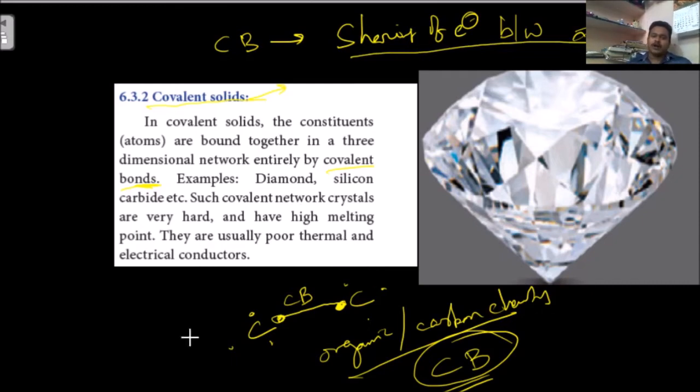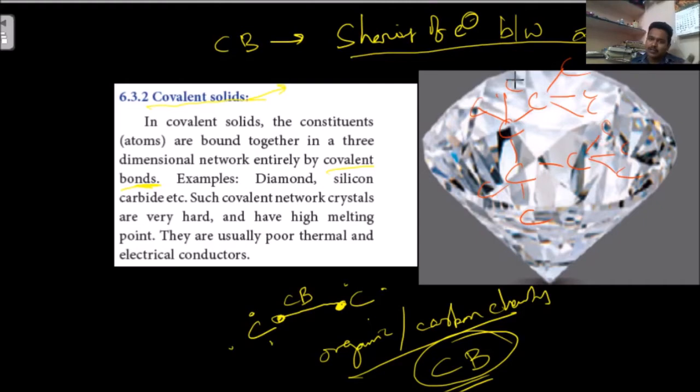Diamond. This is the diamond structure. Diamond means all the carbons are in a tetrahedral position. This tetrahedral arrangement is going to repeat with different carbons, and keep on repeating. This is nothing but diamond.